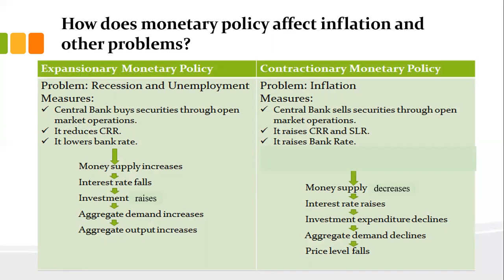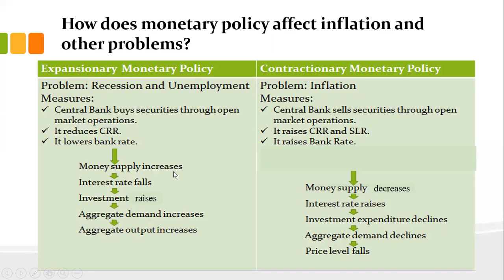So when it was 20%, it means banks need to deposit more money with the RBI. Then what they will do? They will decrease it to 10%. And third one, they will lower the bank rate or repo rate. So if these measures are taken, then what will happen as a result?